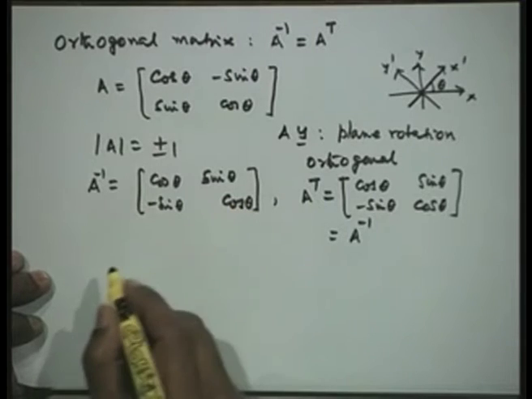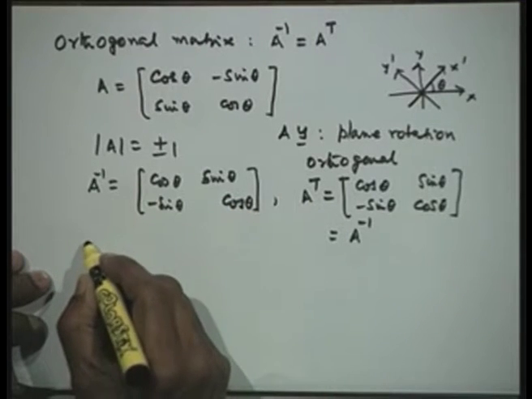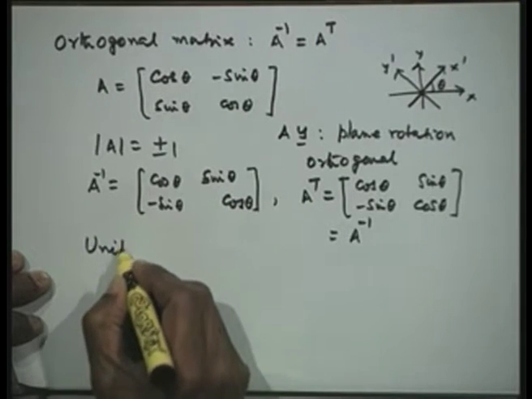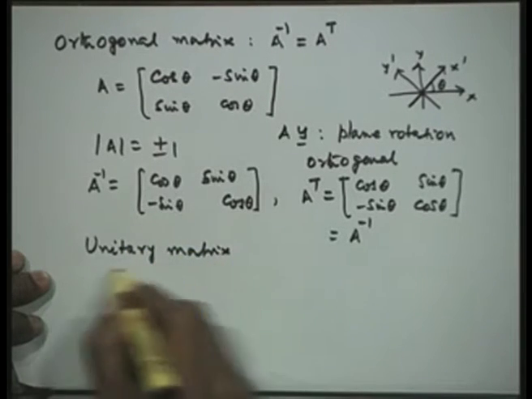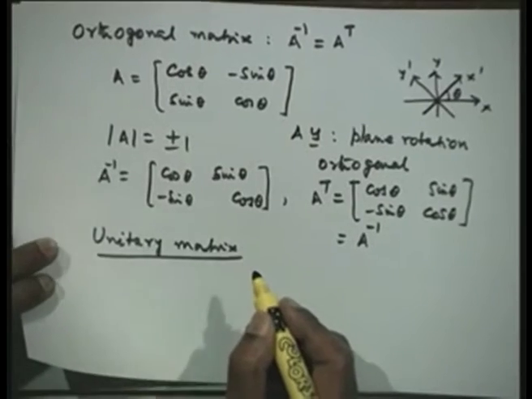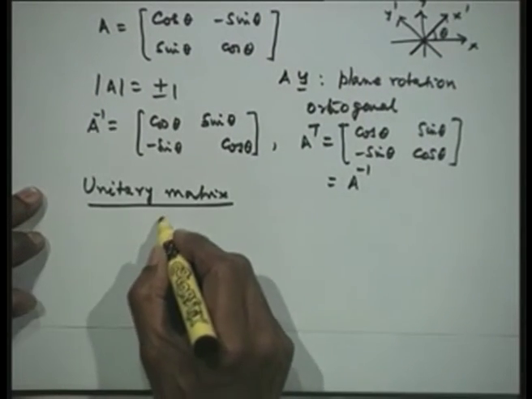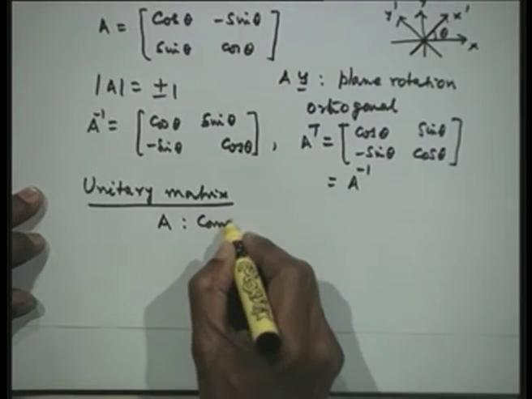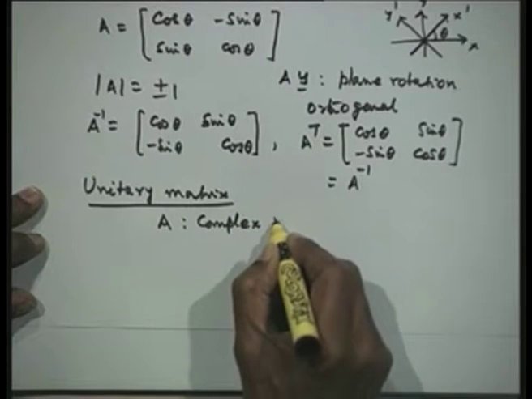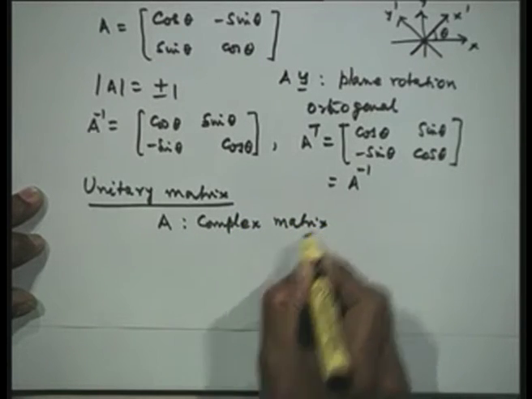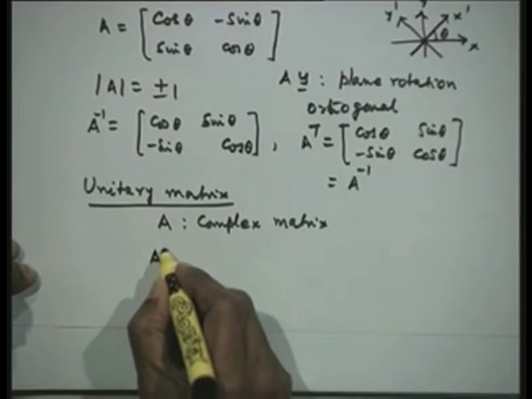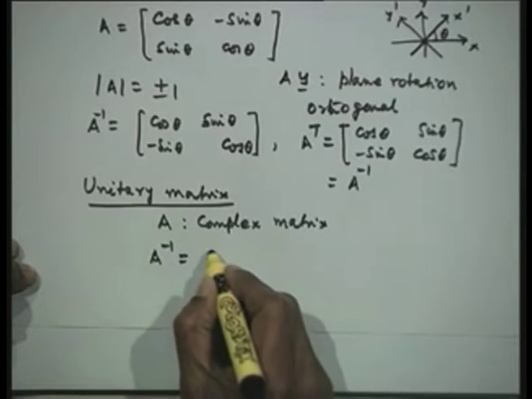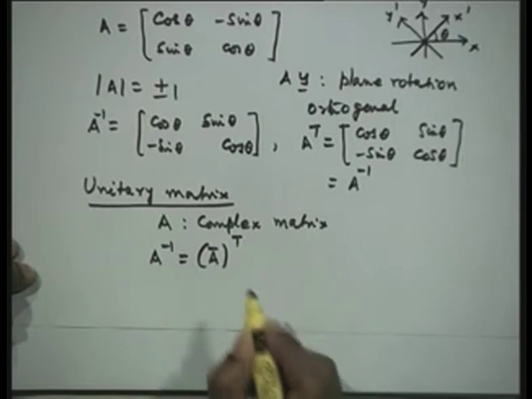If A is a complex matrix, then I would define what is known as a unitary matrix. We will call it a unitary matrix. Again, we are taking A as a complex matrix. The definition is A inverse is A bar transpose.